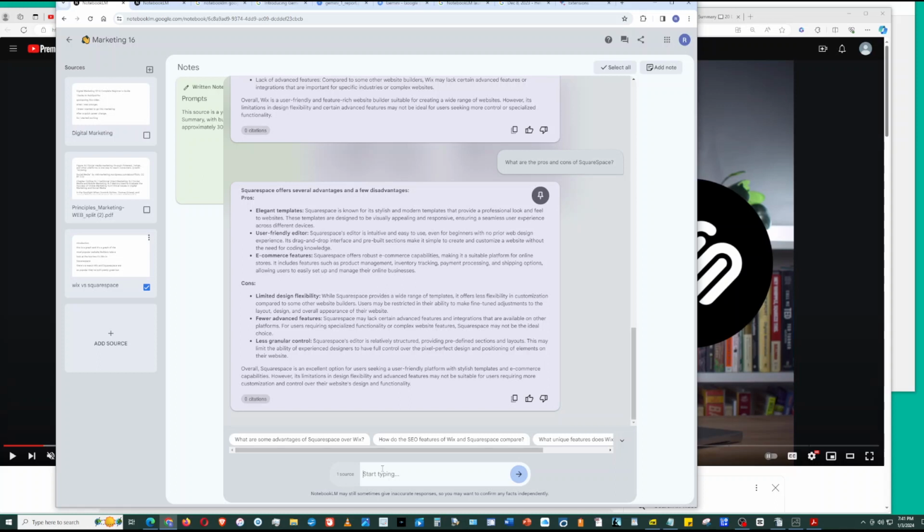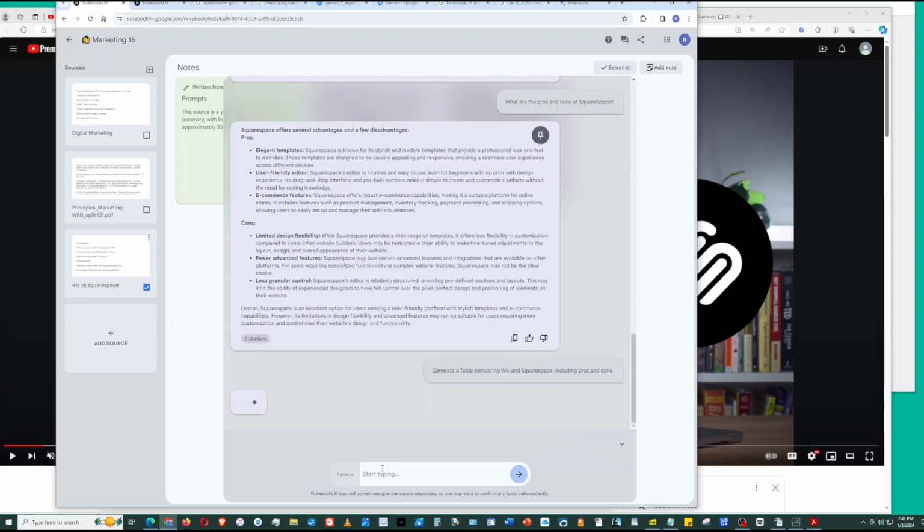So let's do this. Generate a table comparing Wix and Squarespace, including pros and cons. So this is a perfect example of when you want to use it to do it.